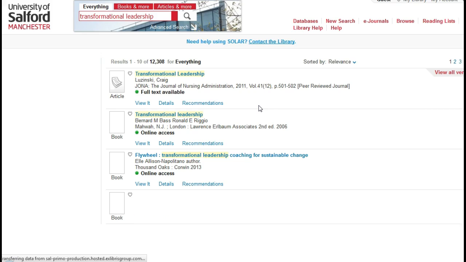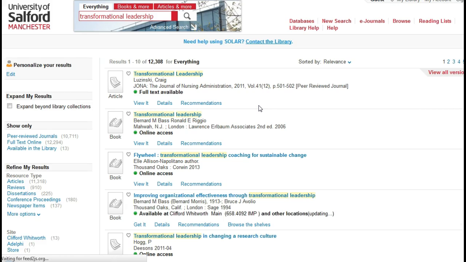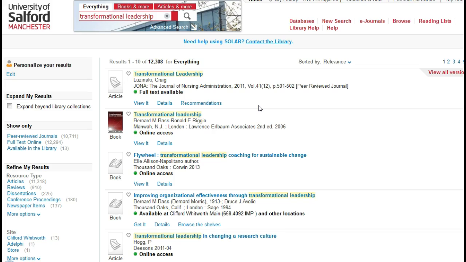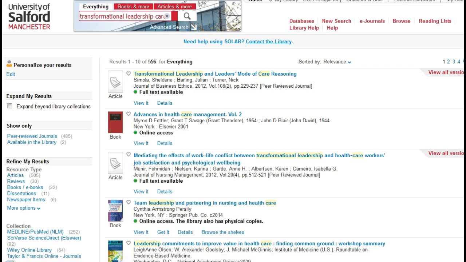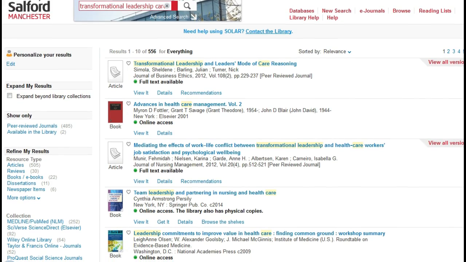So we need to redirect the search. And if we have a look, there are 12,000 online resources. Because we're looking particularly in the care sector, maybe we could see what happens if we add an additional search term, care. So we're down to 556.